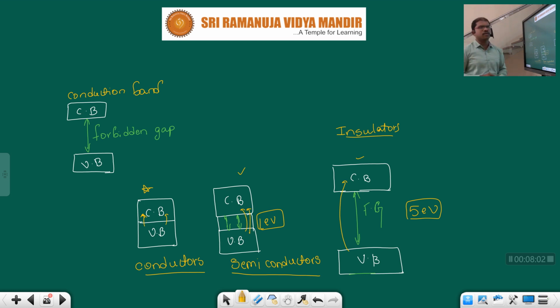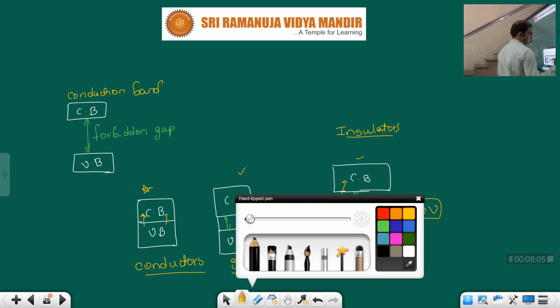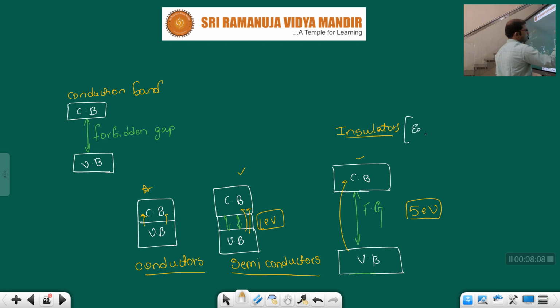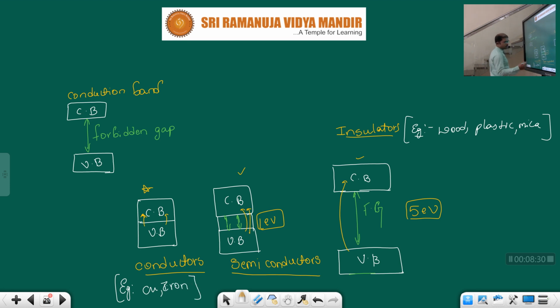Here the conduction process is very difficult. Insulators, in the sense, we can take examples like wood, plastic, mica, these type of things. Conductors, children, for example copper, iron, in which the electrons can easily transfer. Coming to semiconductors, the mostly used semiconductors, children,